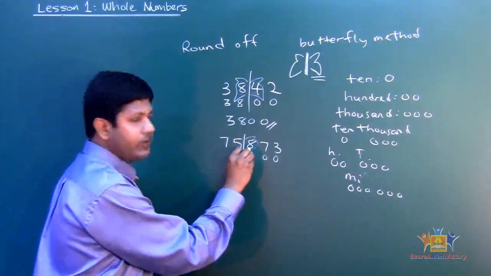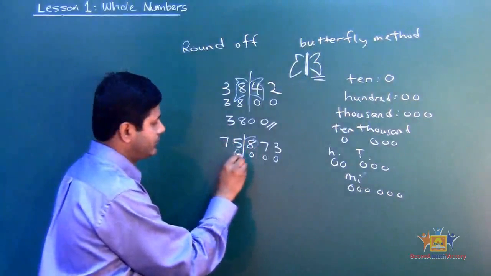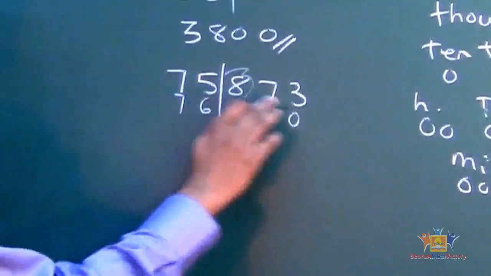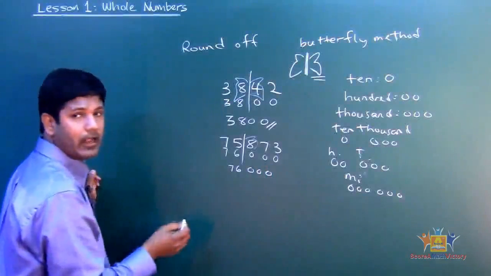If it's greater than 5, what do I do to this 5? I add 1. So 1 plus 5 is 6, and then rewrite the 7. So the answer now is, when I round up this number, it becomes 76,000. Alright, how do I read that?